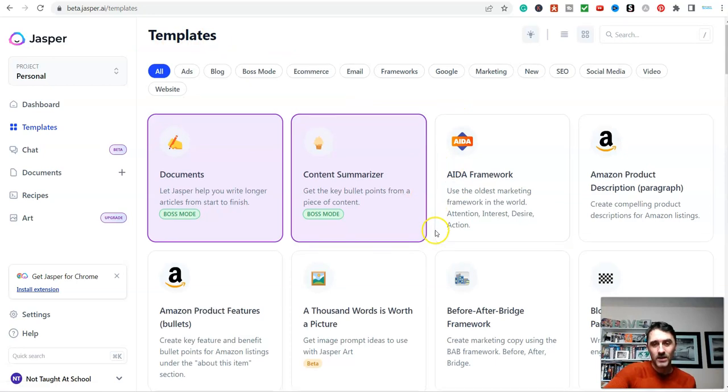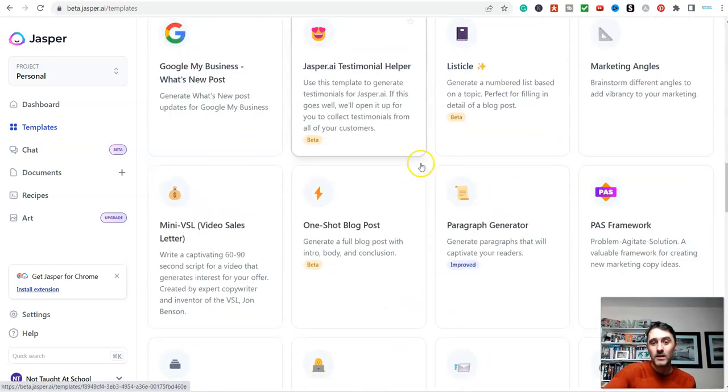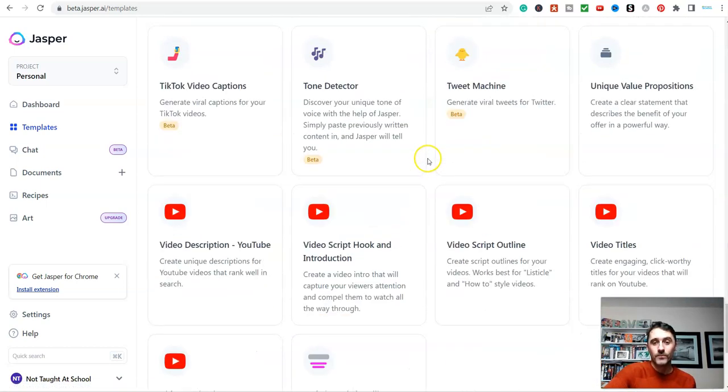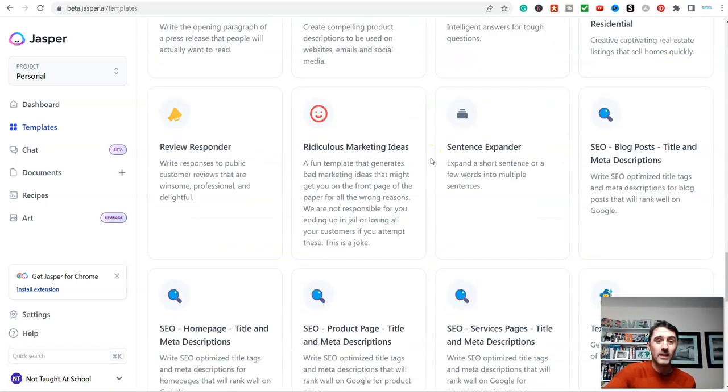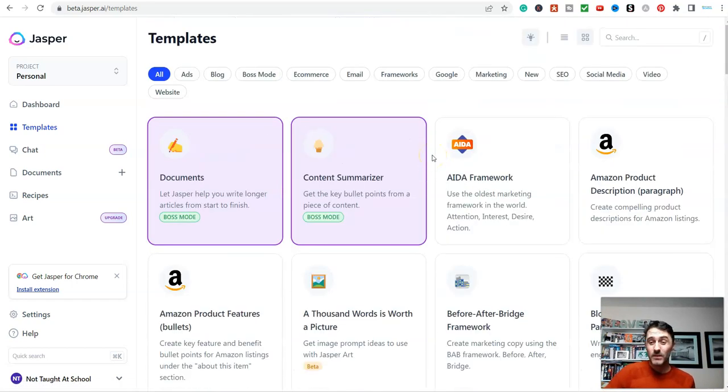And as you can see on here, there are lots and lots of different templates that you can use this software for. But obviously, we're interested in making money with this. So a really straightforward, and I mean very basic, method would be, let's say we wanted to write an article about a product which we were an affiliate for. This can be an Amazon product, an eBay product, it could even be a ClickBank product, or something like that.